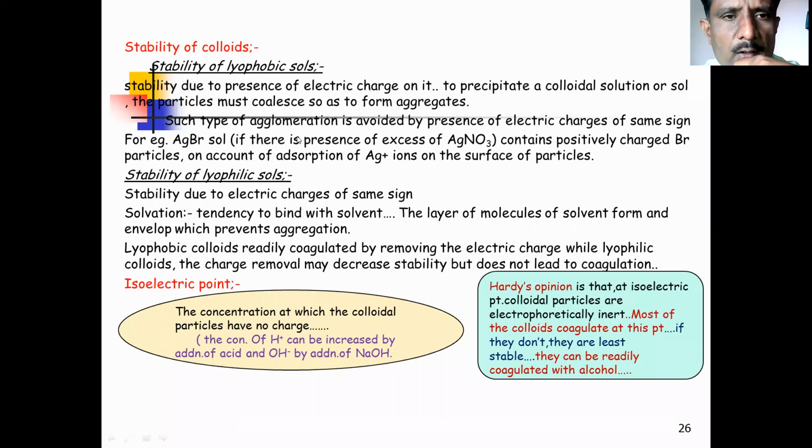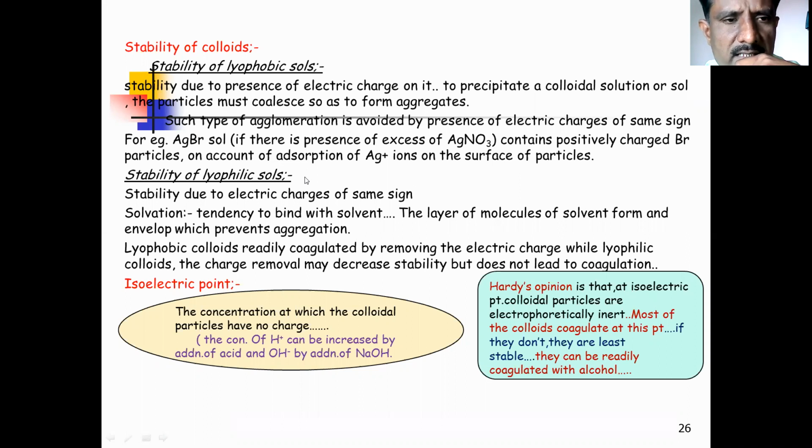Such type of agglomeration is avoided due to presence of electric charge of same sign. If colloidal particles containing the same sign are there, there is no agglomeration for the colloidal suspension or colloidal system. I am putting here the silver bromide solution, if there is a presence of excess silver nitrate, which contains positively charged Ag positive ion, and on account of adsorption of Ag plus ion on the surface of the particle. Now this is if silver nitrate solution is present.